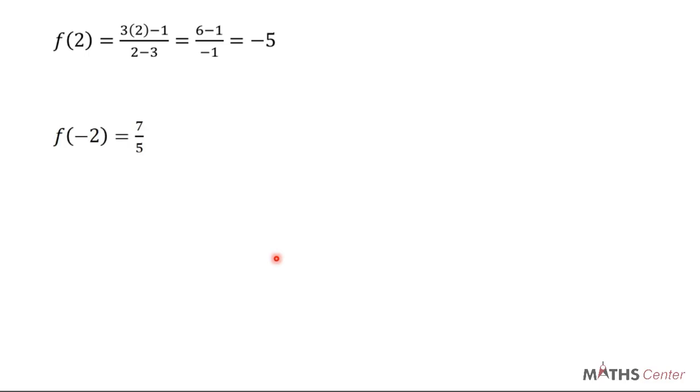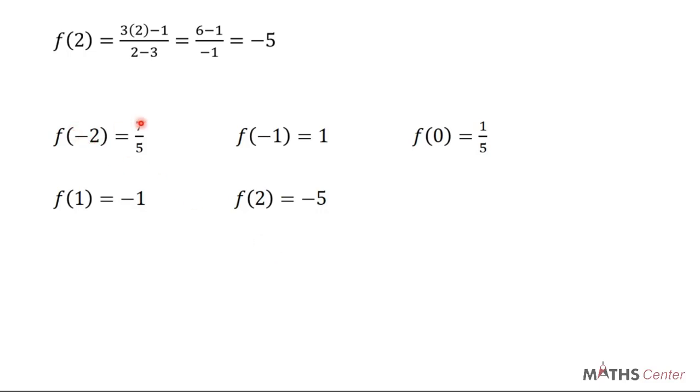So from here we have seen that f of negative 2 will give us 7 over 5, f of negative 1 will give us 1, f of 0 will give us 1 over 5, f of 1 will give us negative 1, f of 2 will give us negative 5. So we can see that the image of negative 2 is 7 over 5, the image of negative 1 is 1, the image of 0 is 1 over 5, the image of 1 is negative 1, and the image of 2 is negative 5.